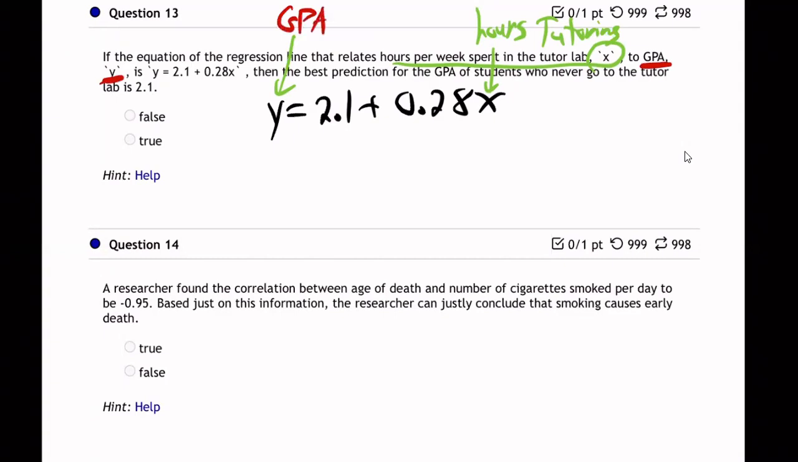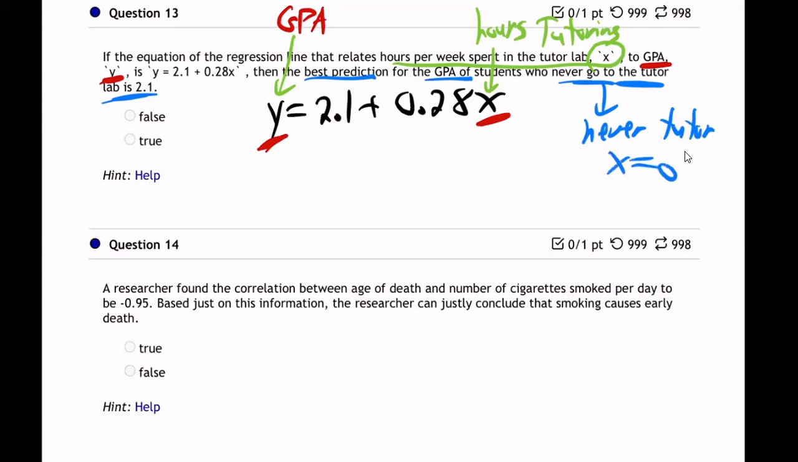So how does the number of hours you spend tutoring affect your GPA? That's a connection between x and y here. Then here's their question: the best prediction for GPA of a student who never goes to the tutoring lab. Well, if you never go, never tutor, that means x is 0, right? Because x equals hours of tutoring lab. If you never tutor, your x is 0.